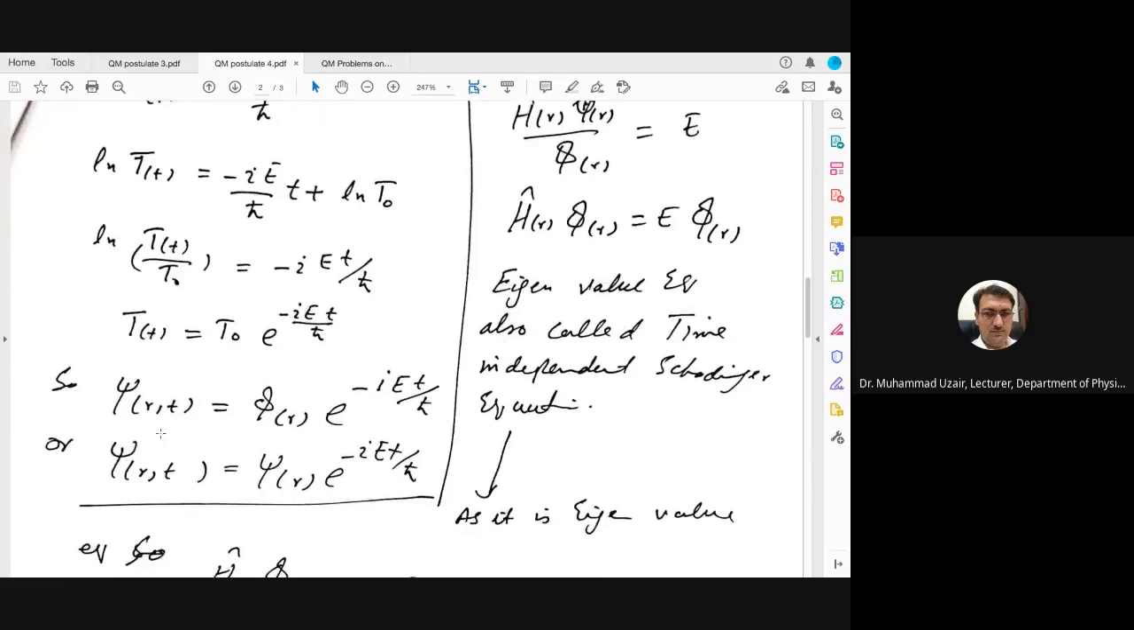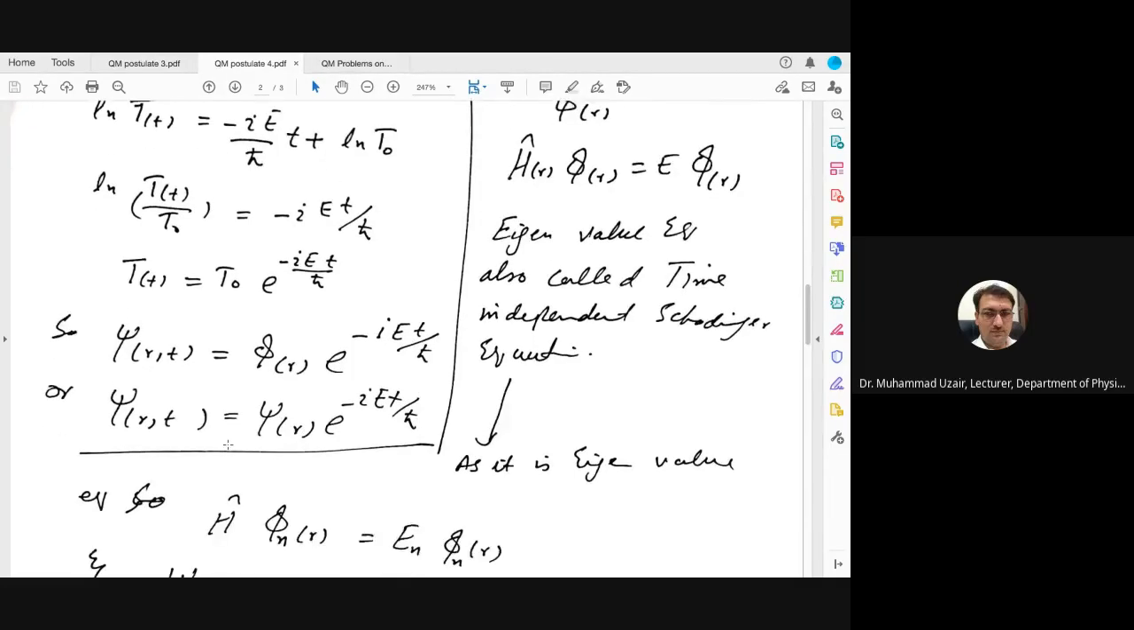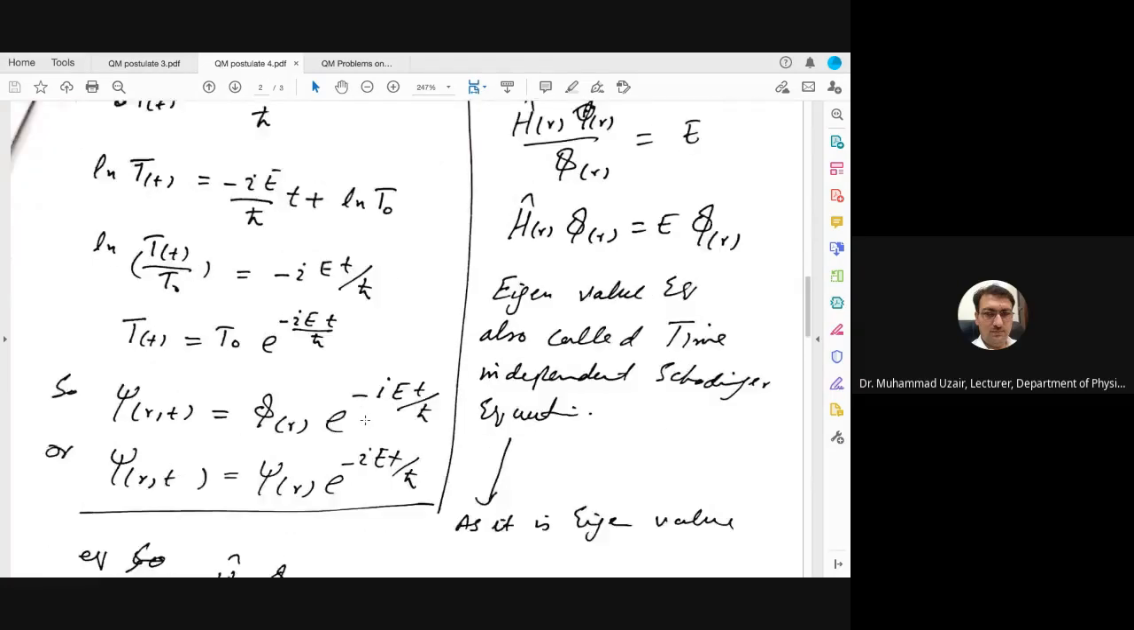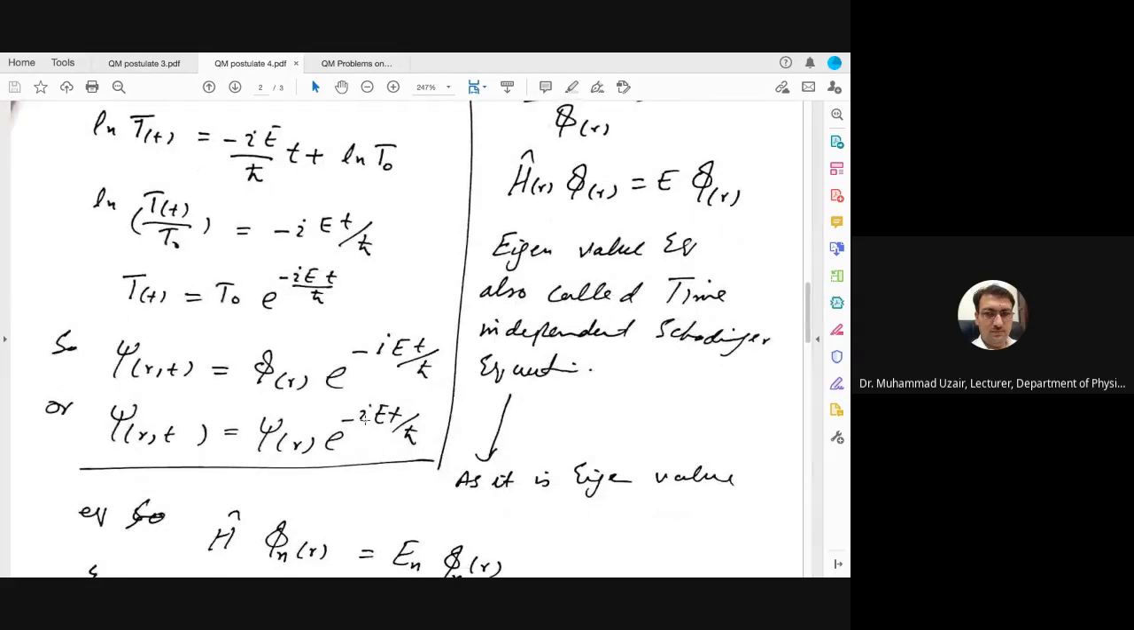So psi of r,t, now psi of r is in place, while we have a function e power minus iota Et divided by h cut. Or we can say psi of r,t is equal to psi of r into this thing. So here we have two parts. One is depending on r and the other is depending on time t. So this is the state function, or you can say the wave function for the Hamiltonian equation, or in other words you can say for the Schrodinger wave equation.